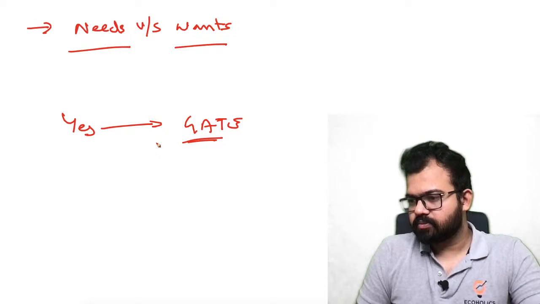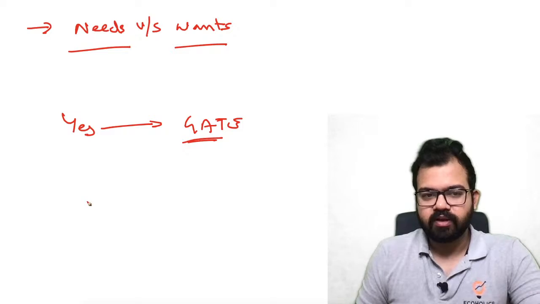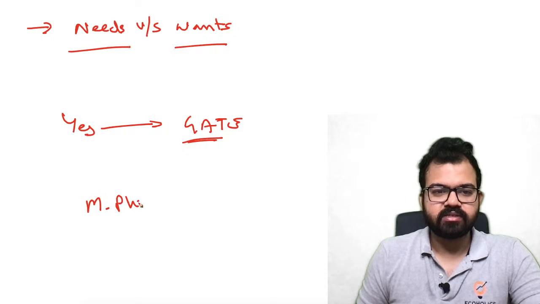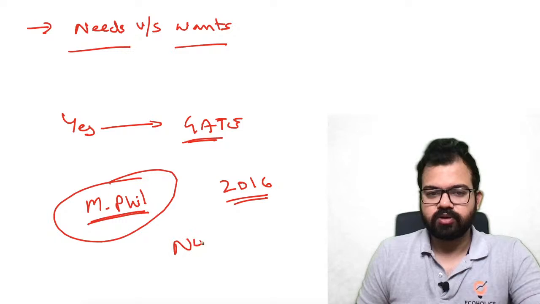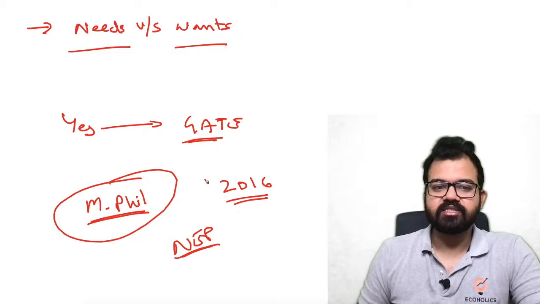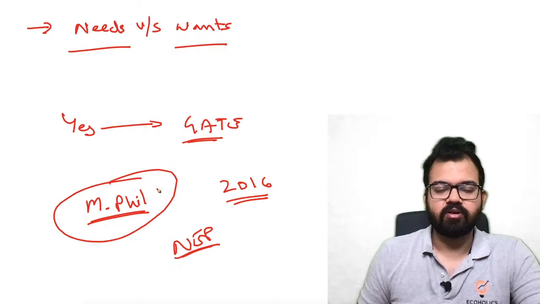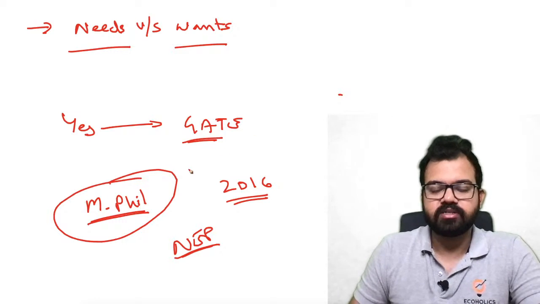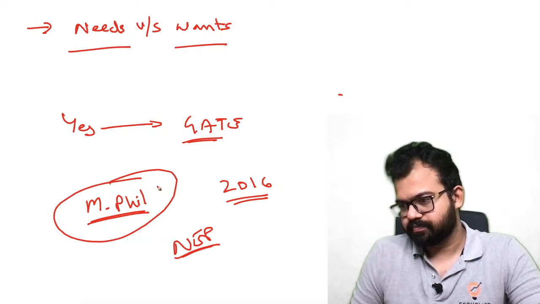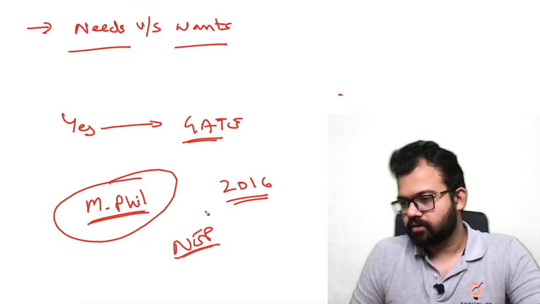Sahu is asking, suppose this year the MPhil notification has been published in the university, is it better to apply? Don't go for MPhil. I've been saying this since 2016, I've been telling students not to go for MPhil. In the new education policy, MPhil has no relevance because the government changed all the eligibility. Previously MPhil was of major importance because the government had eligibility for it, but now MPhil versus PhD is more or less the same. So why should people waste 2 years doing MPhil? So don't go for MPhil.